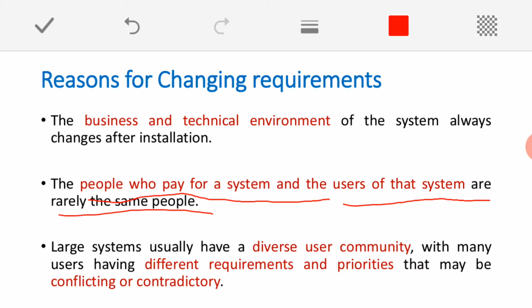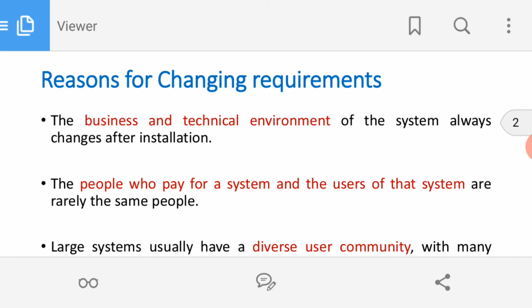Another reason is that large systems usually have a diverse user community. That means there will be a variety of stakeholders, and they have their own different sorts of requirements. Their priorities will be different. Is it clear? Because of all these reasons, we may need to go forward changing our requirements. These are the few basic reasons for requirements changes.